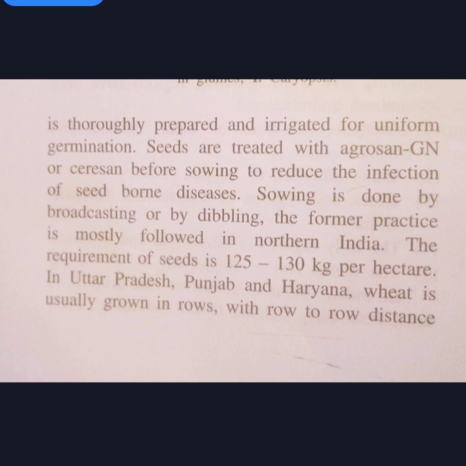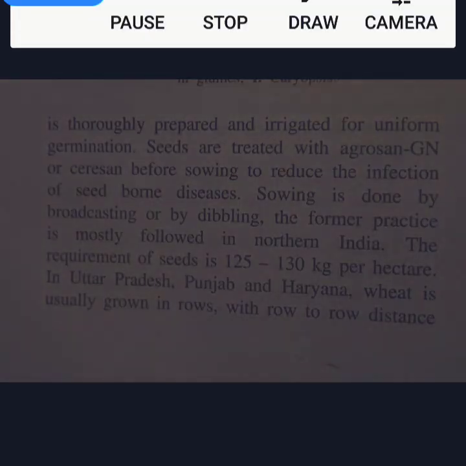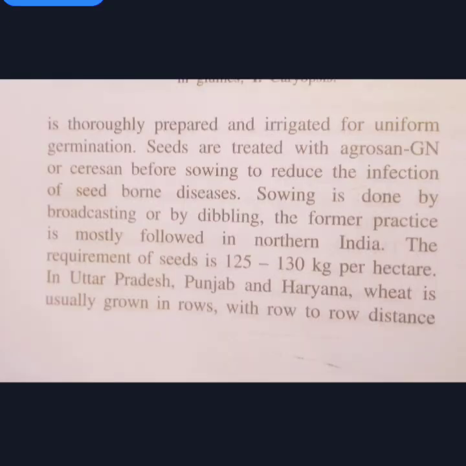And sowing is done either, you can see here again, by broadcasting or by dibbling. Now broadcasting is the process of scattering the seeds by hand. You just throw and scatter the seeds by hand, or it is done mechanically over a relatively large area. But dibbling uses a dibber.